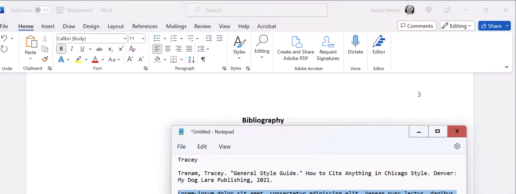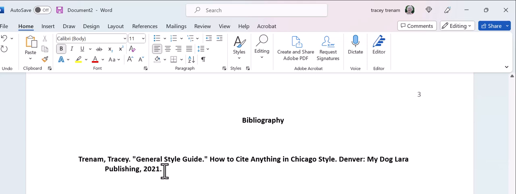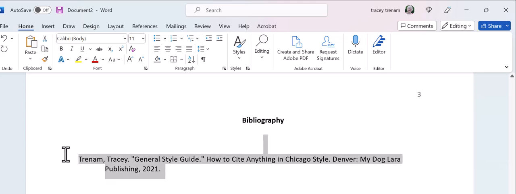and now I'm going to copy a citation here that I made up totally off the top of my head, and you paste here. Of course, you need to take the bold off. Note how this is cited. Most of you have this down, but just a review. Last name, first name. Remember, footnotes are first name, last name. General Style Guide. This is the name of a chapter or the name of an article. If you don't have an article or a chapter number, you can just get rid of this. Your title of a book or of a journal is always, always, always in italics, okay?